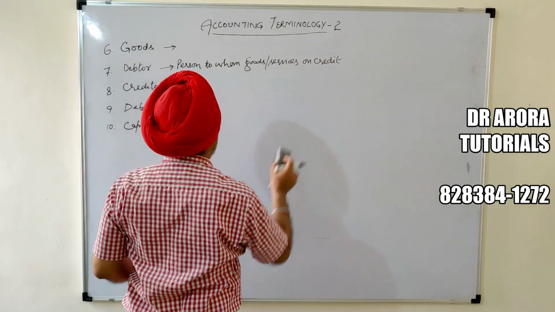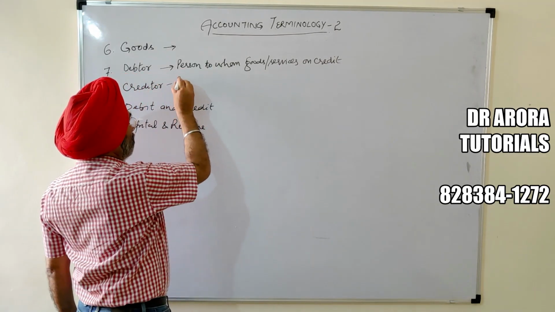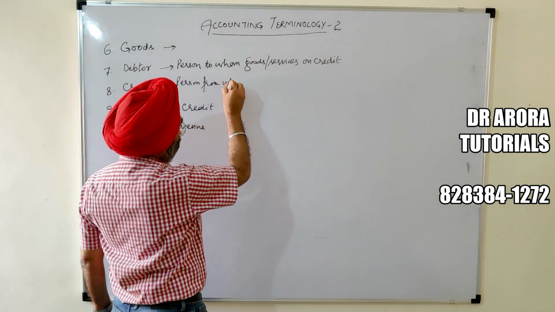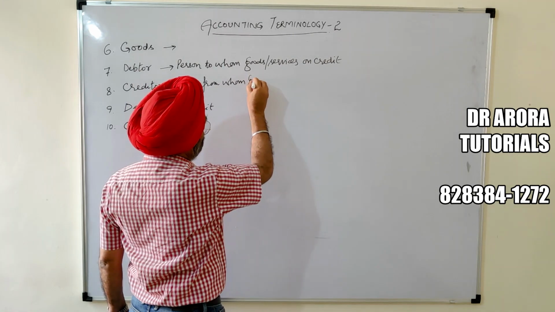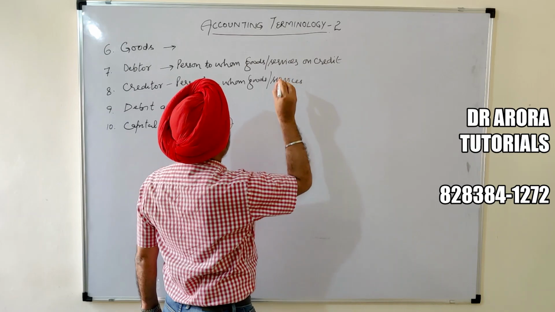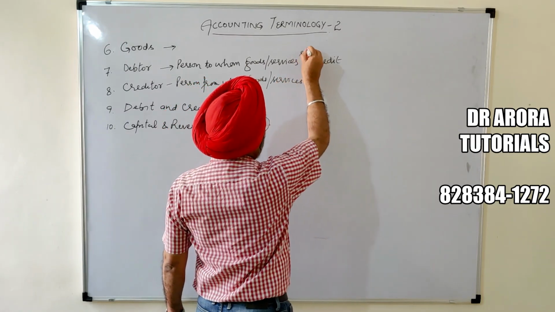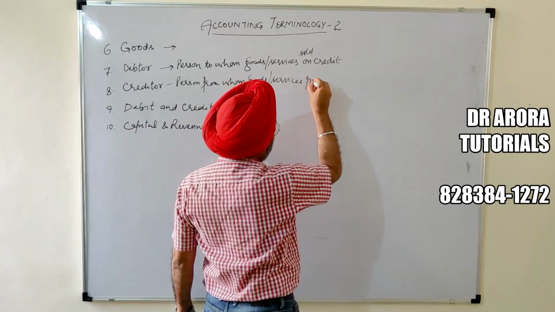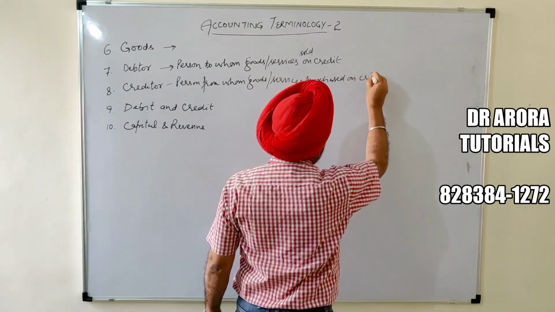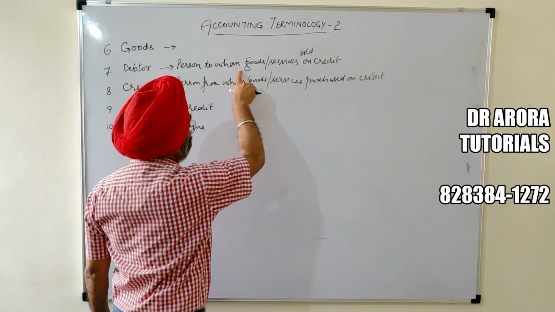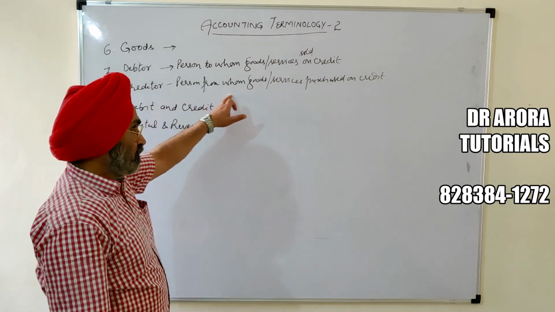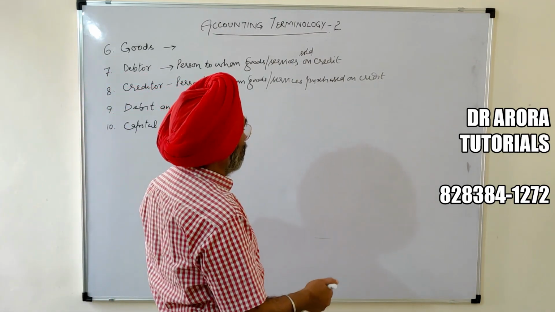Now, similarly, the person from whom goods or services are purchased on credit. Person to whom goods or services are sold on credit is a debtor, and the person from whom goods or services are purchased on credit is a creditor.